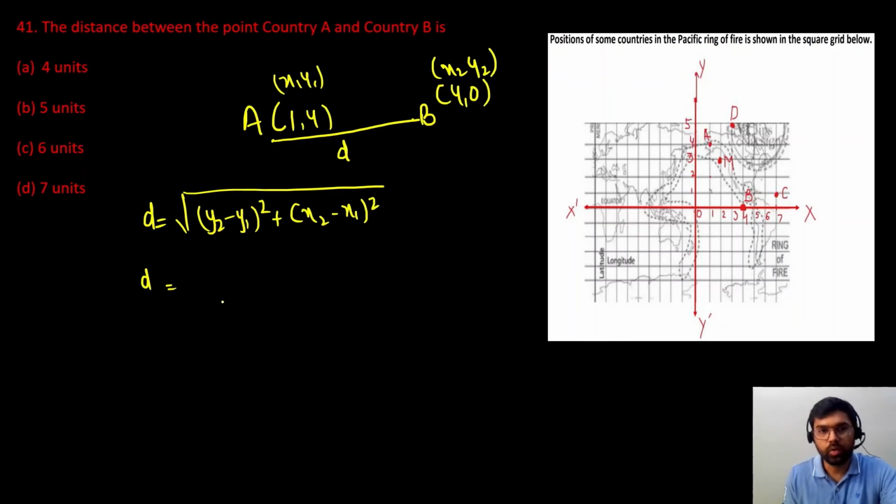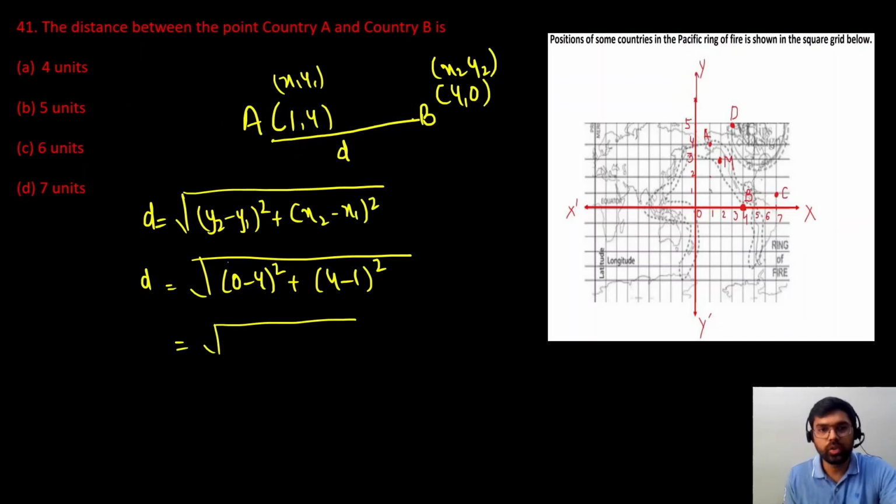Use the values. What we will get: y2 minus y1 will be 0 minus 4 whole square plus x2 minus x1 will be 4 minus 1 whole square. Further, if you solve, 0 minus 4 square will be 16. 4 minus 1 is 3, and 3 square will be 9. So 16 plus 9 will give me 25. So the square root of 25 will be 5. So 5 units is our answer.